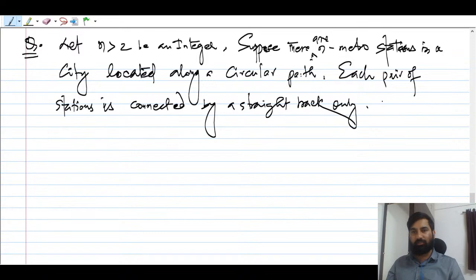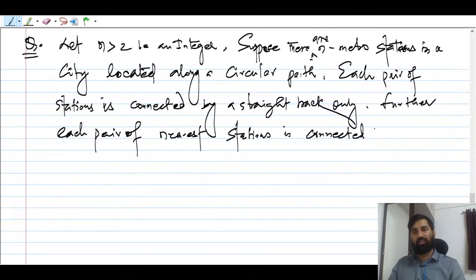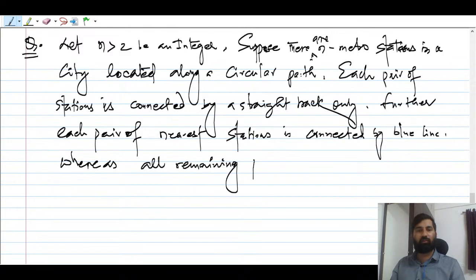Further, each pair of nearest stations is connected by a blue line, whereas all remaining pairs of stations are connected by a red line.